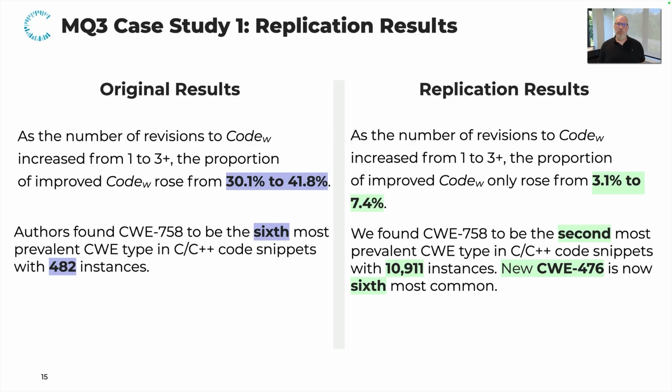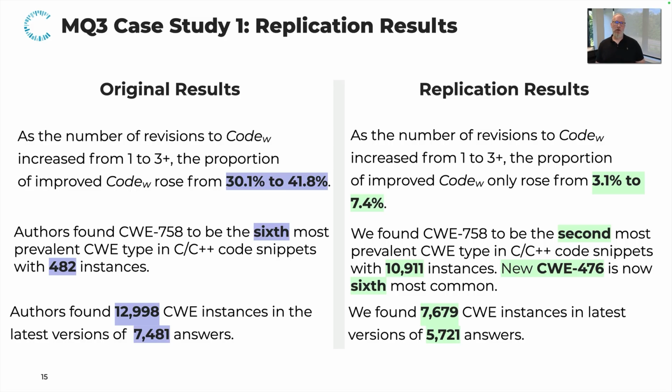In terms of what vulnerabilities they found, for instance, CWE 758 was the 6th most prevalent CWE type in these snippets, with 482 instances. In the newer dataset, this vulnerability increased in prevalence, so we found it to be the 2nd most common type, but now with almost 11,000 instances. And indeed, even a new CWE type, 476, is now the 6th most common.